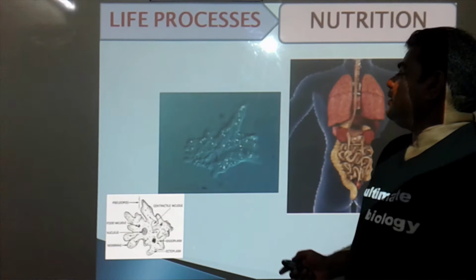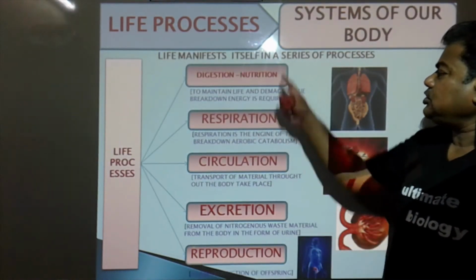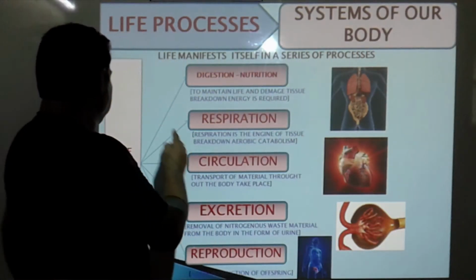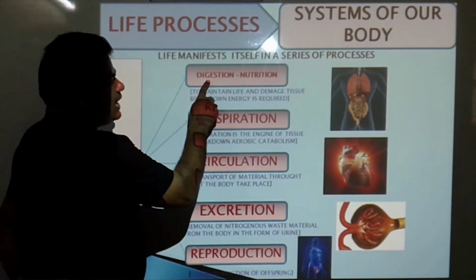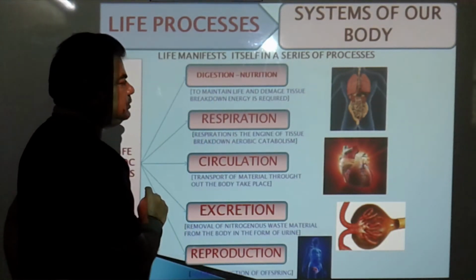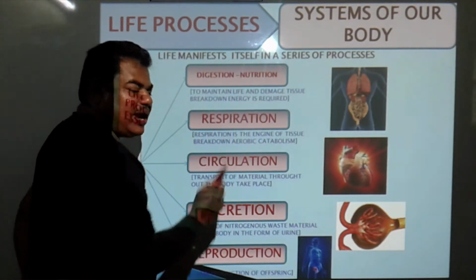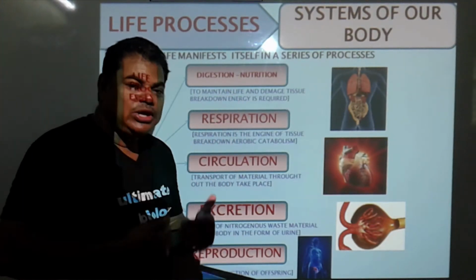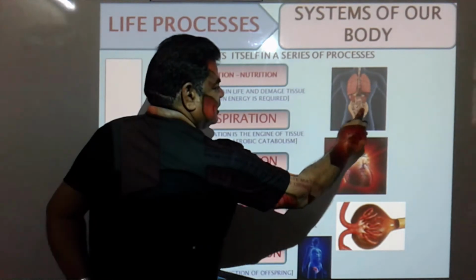Now see here, in our body, these all are the different life processes. These are the life processes. First one is digestion. For digestion, nutrition is required. For this digestion, one system is present in our body. That system we call the digestive system. This one is the digestive system.